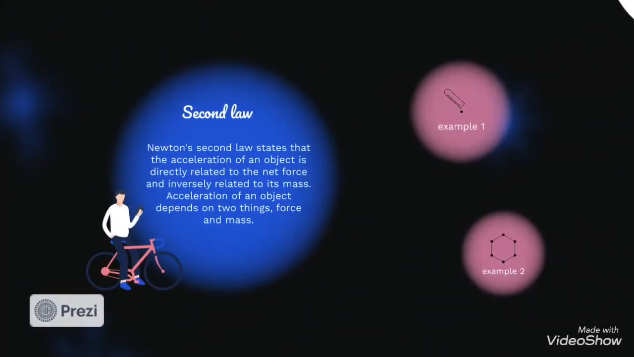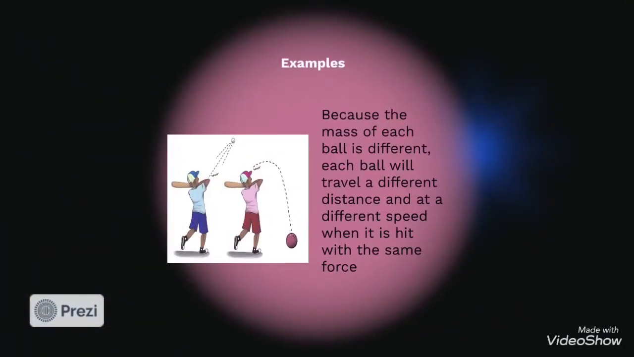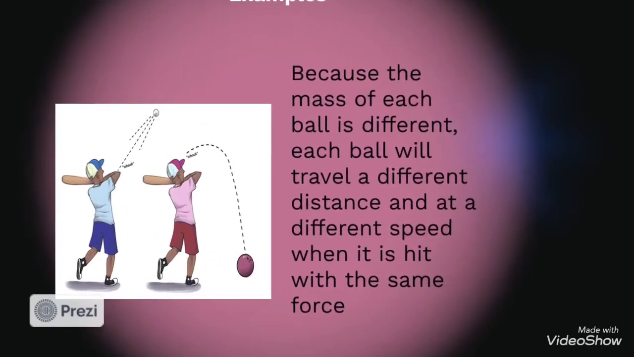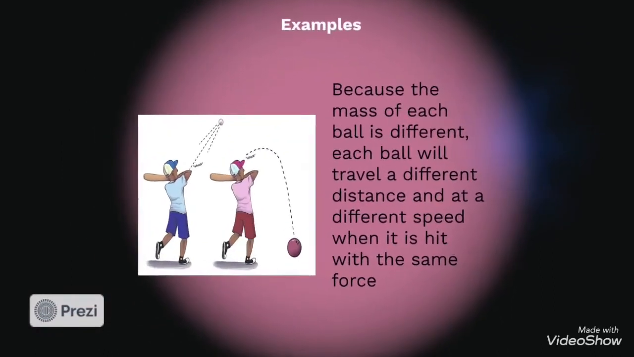It states that the acceleration of an object is directly related to the net force and inversely related to its mass. Let's take some examples. Here is the difference between the first law and the second one. Because the mass of each ball is different, each ball will travel a different distance and speed when hit with the same force.